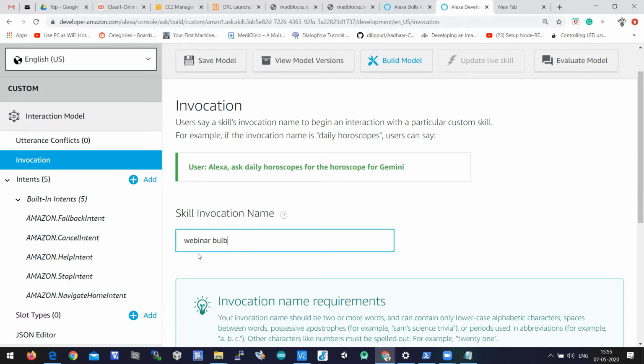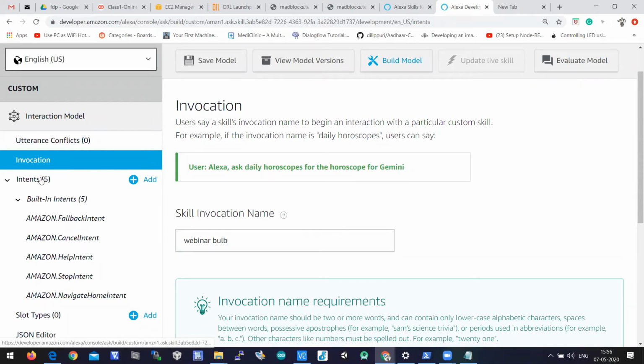Okay, so this is a skill invocation name. You need to invoke the skill in order to give a voice instruction. If you want to give a voice instruction, you have to activate your skill. Invocation is nothing but activating the skill on Alexa. So we have given our skill name, invocation name, and let's jump into intents.